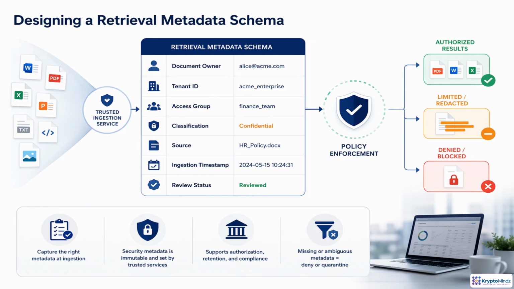A retrieval system can only enforce policy if the right metadata is captured before content is indexed. Fields like tenant ID, owner, access group, classification, source, timestamp, and review status become the control plane for retrieval. They help determine whether a result is authorized, redacted, or blocked. Security-critical metadata should come from controlled ingestion services, not from user-written document text. And when metadata is missing or unclear, the safe behavior is not to guess. Default to deny or quarantine until the document is reviewed.